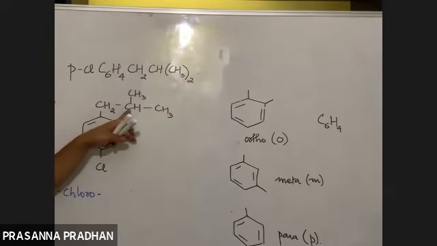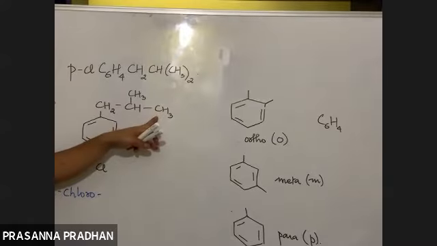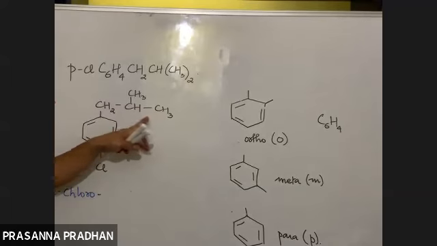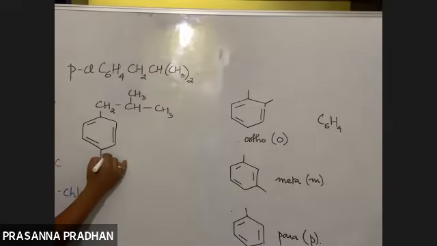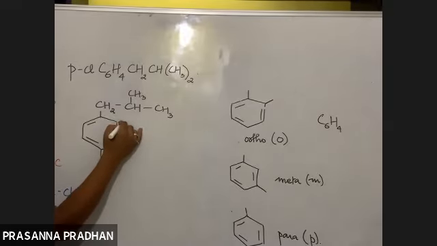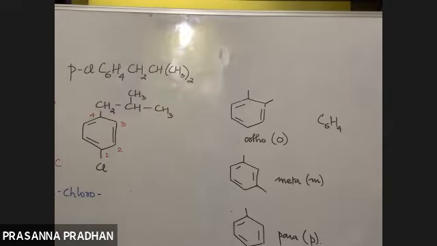Longest chain 1, 2, 3. So longest chain 3, so what is the word root? Prop. So this substituent starts with P, this starts with C. So I start numbering from the substituent which comes first in the alphabetical order. 1, 2, 3, 4. 1, 2, 3, 4.